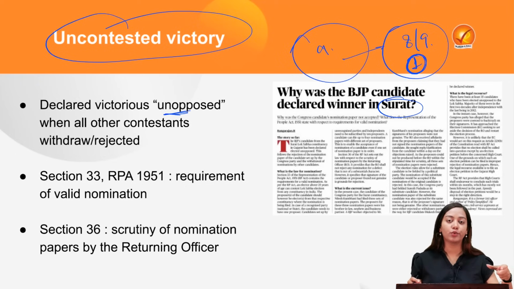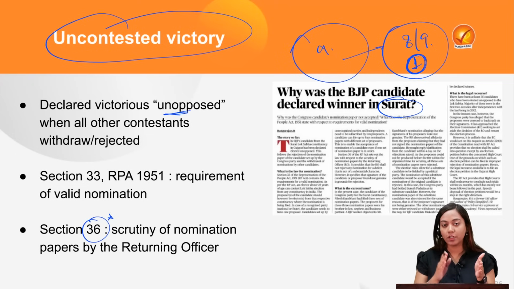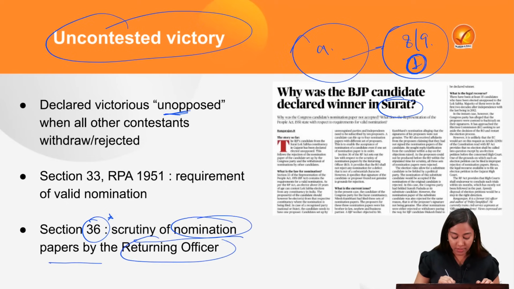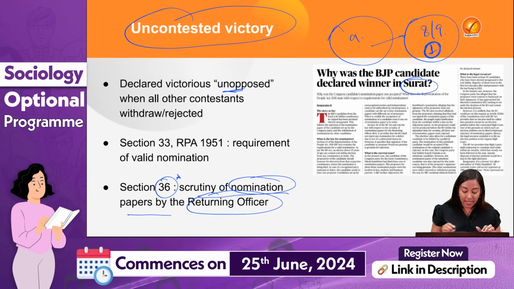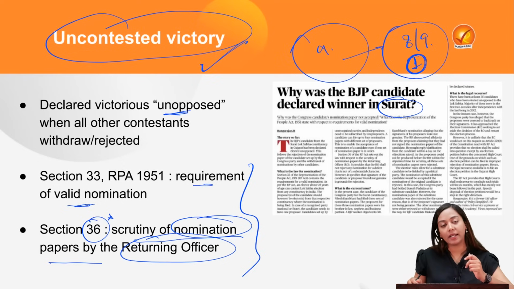Who is the authority to reject or to accept the nomination paper? Well, under Section 36 of the Representation of the People Act, this is nowhere given in the Constitution. Under Section 36 of the Representation of the People Act, the scrutiny of a nomination paper is done by the returning officer of that constituency. Then, the requirement for a valid nomination is also given under a certain section of the RPA only. Now, these are two things that we need to know. Was this the first time when an unopposed and uncontested victory happened in India? No. Has it happened before or not?